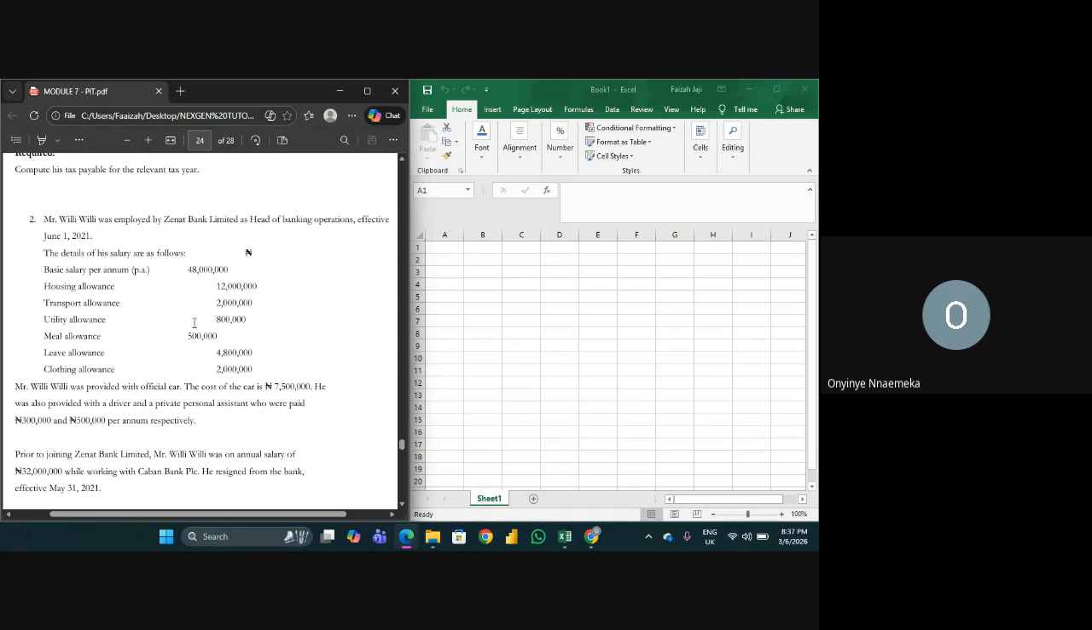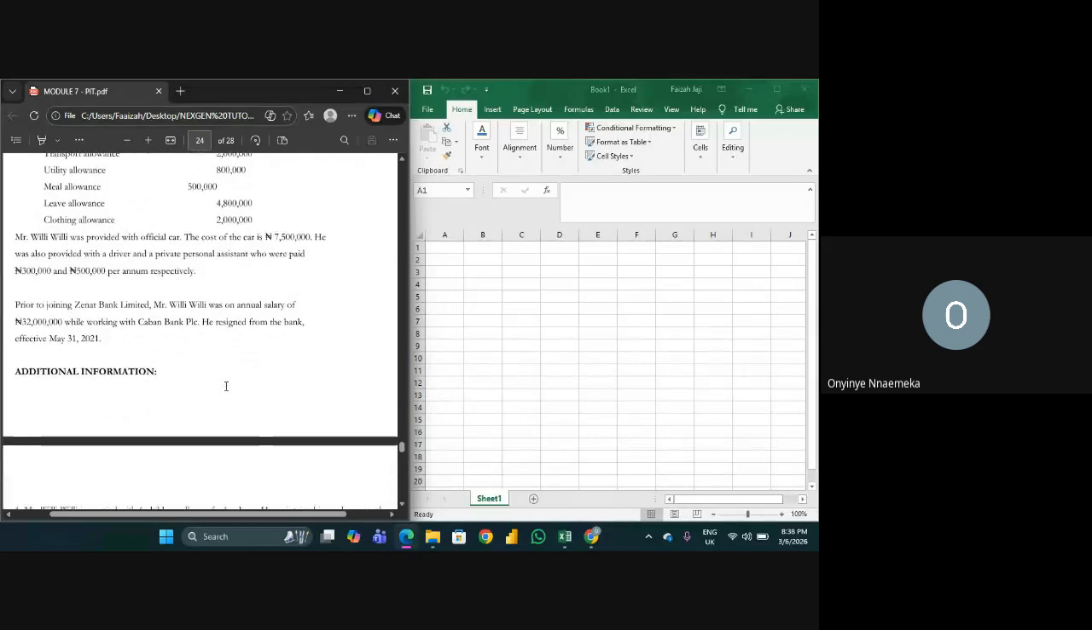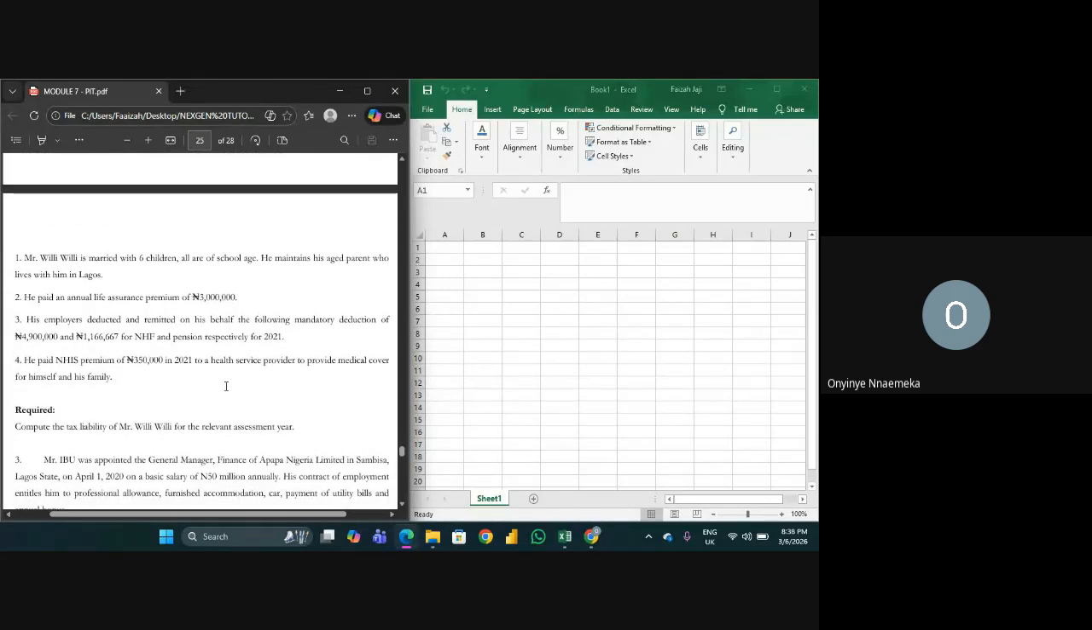Before joining Zenith Bank Limited, Mr. Willy was on an annual salary of 32 million while working with Caban Bank, and he resigned from the bank effective May 31st, 2021. We have additional information. He's married with 6 kids, all of school age, maintains aged parents who live with him in Lagos, pays an annual life insurance premium. Then he also pays NHF and pension. He also has NHIS.